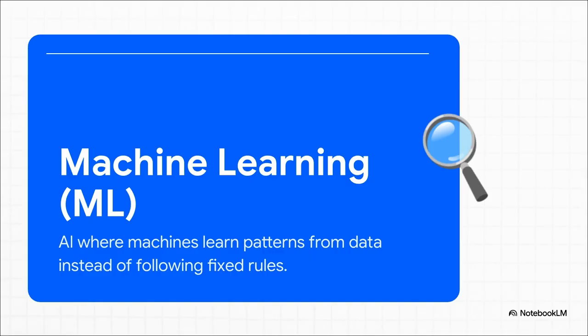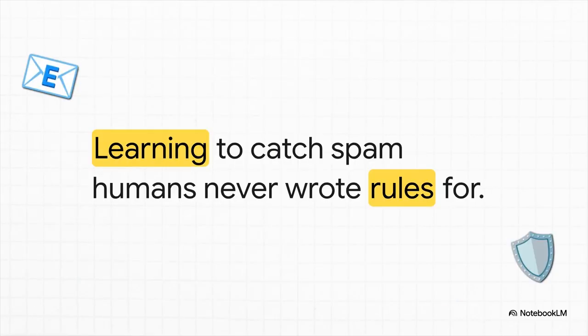But machine learning flips this entirely on its head. Instead of writing out some exhaustive list of rules, you just show the machine millions of examples. You give it the data, and the machine figures out the underlying patterns all by itself. It actually learns. A perfect everyday example of this is classic spam detection. Imagine trying to manually write the rules for spam. You might code in, if the email says Nigerian prince, mark it as spam, though honestly I'm still waiting on my check for that one.